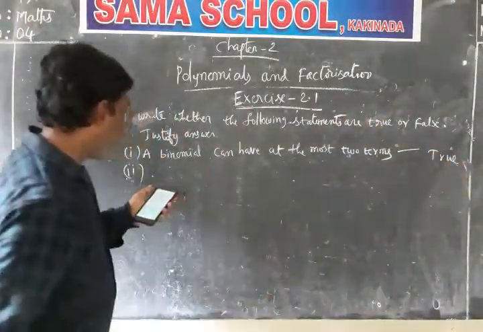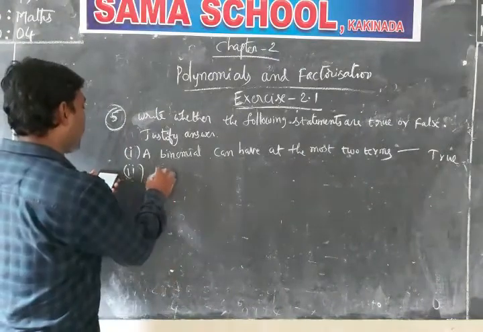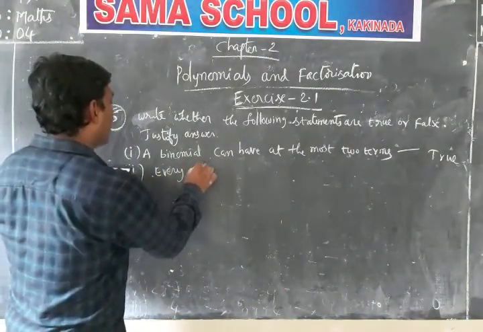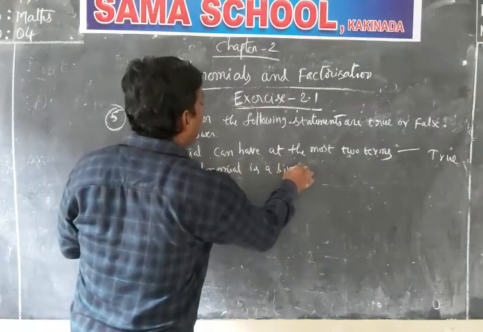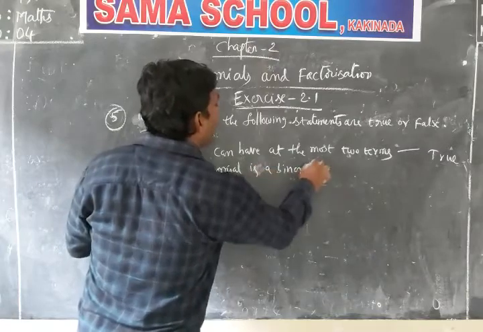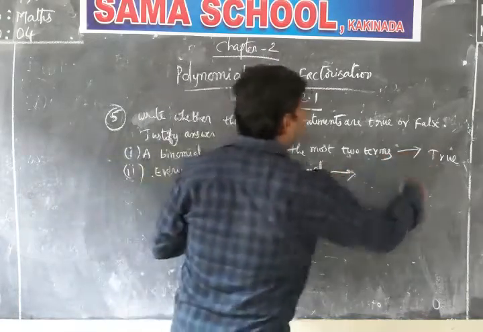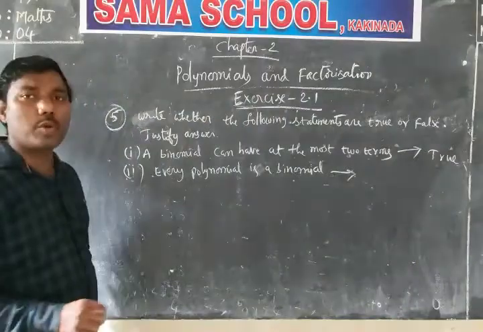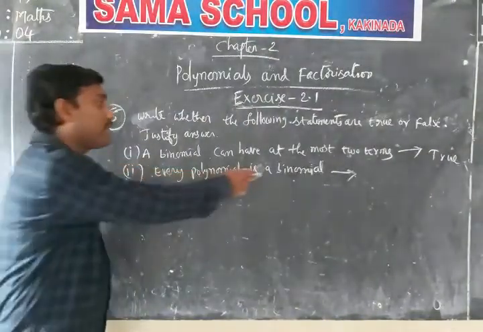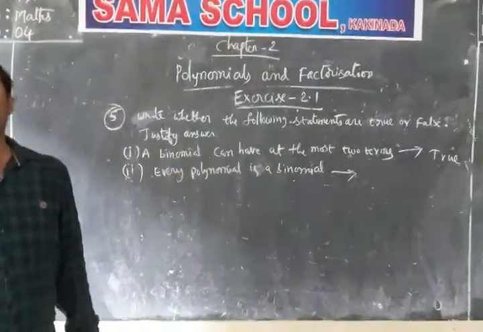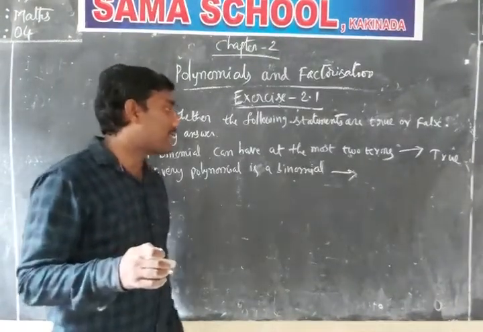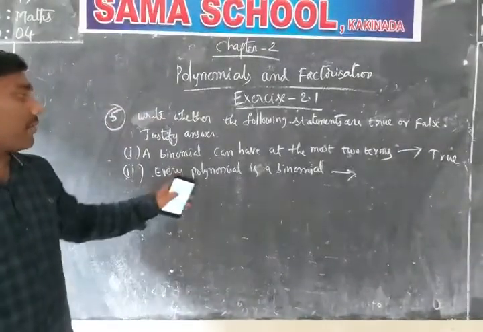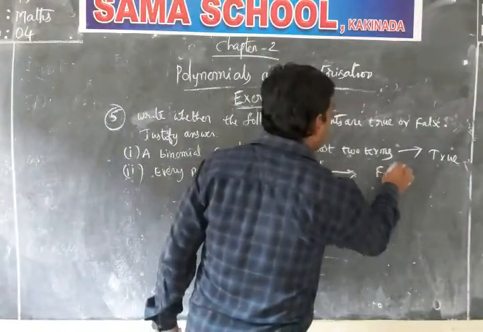Next question. The next one is: every polynomial is a binomial. How can you say that? Every polynomial is a binomial. No. One of the types is a binomial. Binomial means a polynomial consisting of 2 terms. That is a binomial. But every polynomial does not have only 2 terms. That's what is wrong. It is a false statement.